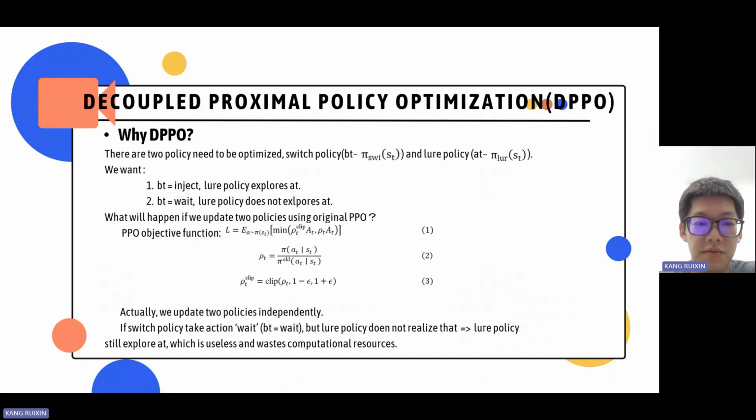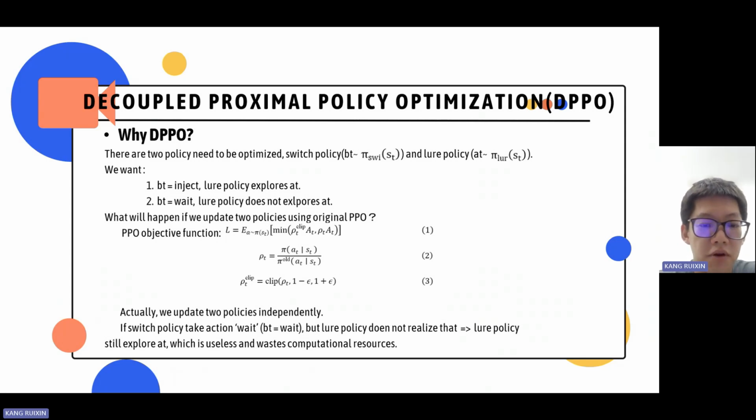Why do we need to use DPPO? First, we need to know there are two policies, switch policy and lure policy, to control attack actions. At the time state T, switch policy takes action BT and lure policy takes action AT. The switch policy is used to decide whether to take an attack action. The inject means attack and wait means do not attack. The lure policy determines what kind of perturbations to inject into the victim agent.